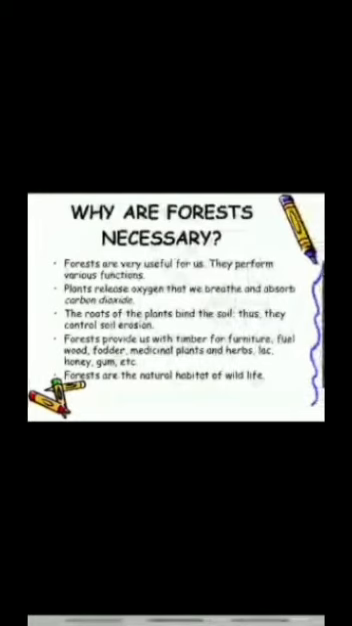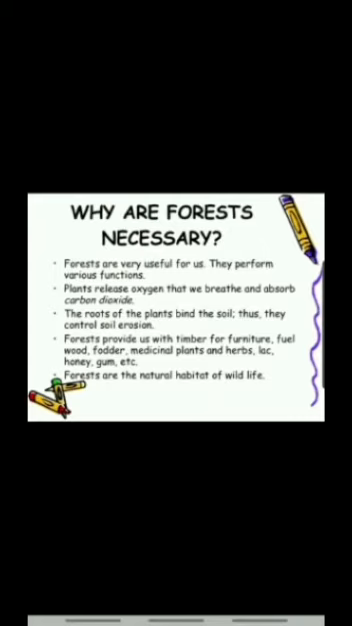Yes, why are forests necessary? As you all know and you hear daily, we should save trees, we should save our environment. But why do we need to save the forest, or why are forests necessary for us? We will see. Forests are very useful for us. They perform various functions. Plants release oxygen that we breathe and absorb carbon dioxide.